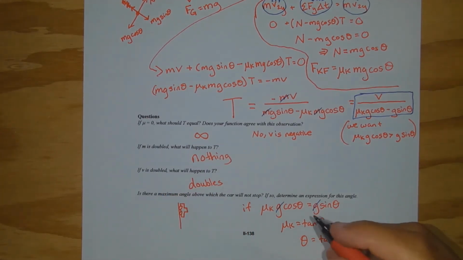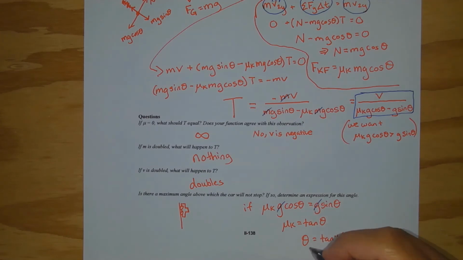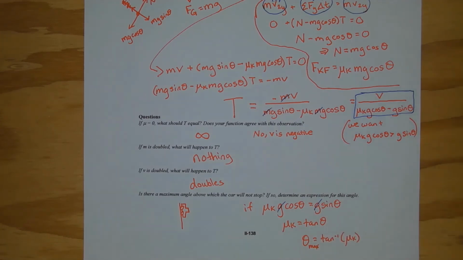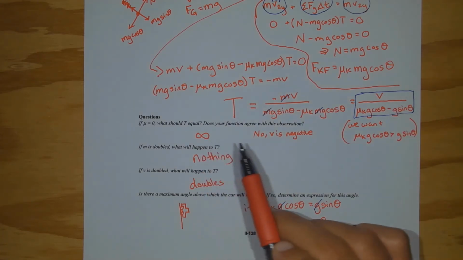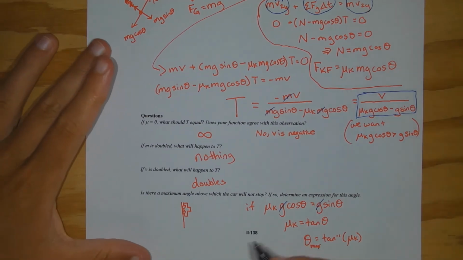And this would be the maximum angle above which the car will not stop. And if theta is any greater than this maximum angle here, then you end up with something negative like we got in question 1.